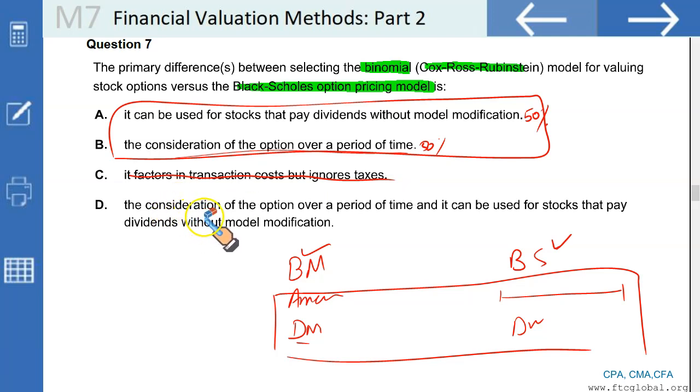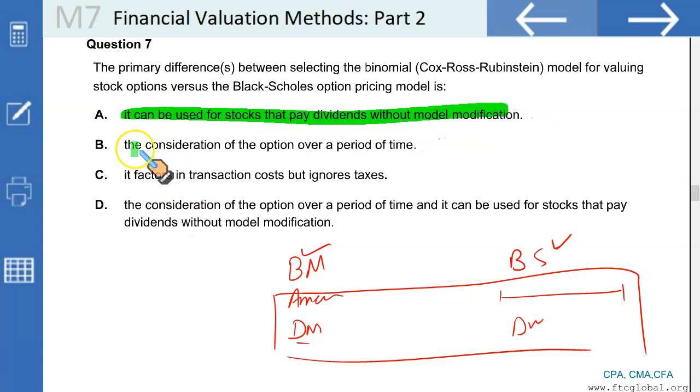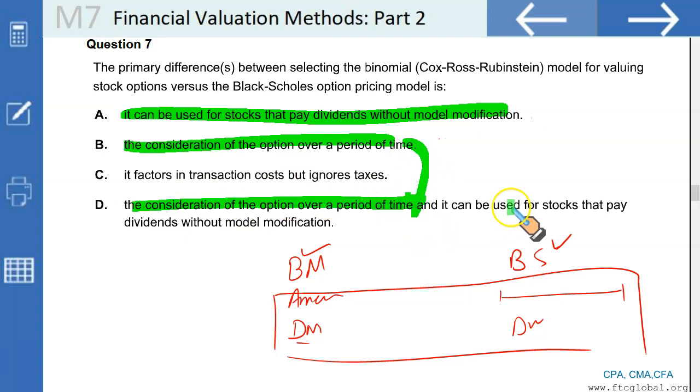Then look at this option. Why is this option correct? Because it incorporates A and B both. A is here, look at this, and B is here as well. The consideration of the option over time period, which is B, and it can be adjusted for dividend modification, which is A. So D option is most appropriate because it incorporates the two differences between Black-Scholes model and the binomial model. That's why D is the right answer.